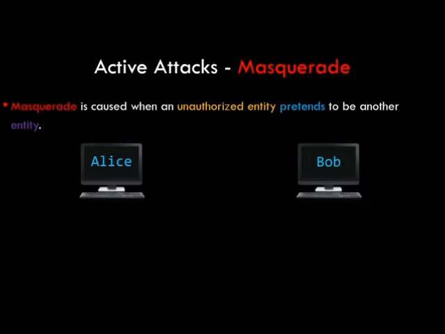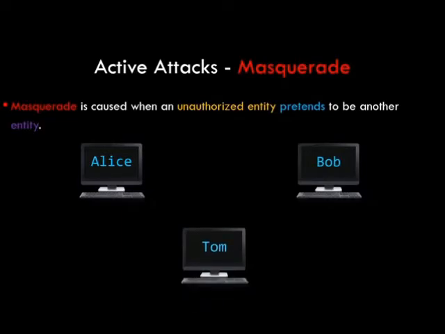In this example, Alice and Bob are legal and legitimate users, where legitimate communication should happen between Alice and Bob. But there comes Tom and he masquerades or disguises himself as Alice to communicate with Bob on behalf of Alice.